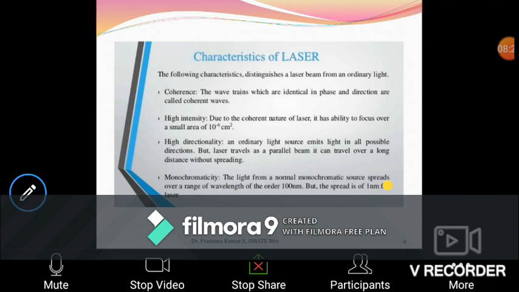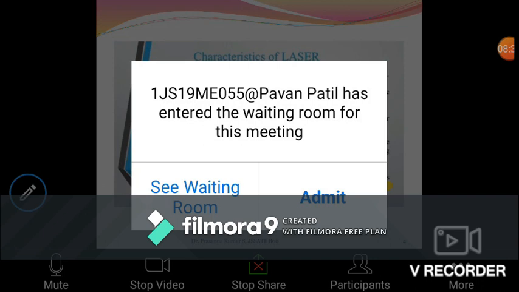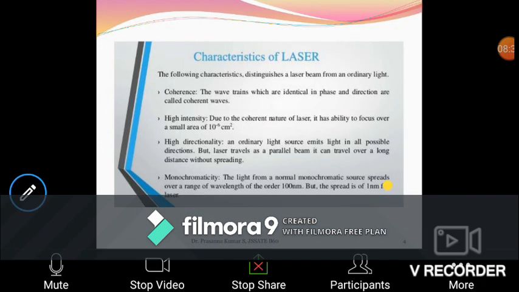An ordinary source of light emits in all possible directions, but laser travels in only one direction. All the photons released are moving parallel. Because all the photons move in parallel, certainly the intensity will increase. Therefore, laser light is a very intense beam. Suppose a 1 milliwatt output of a laser is equal to your 1000 watt bulb. Such a huge intensity is available with 1 milliwatt of laser because of its directionality.